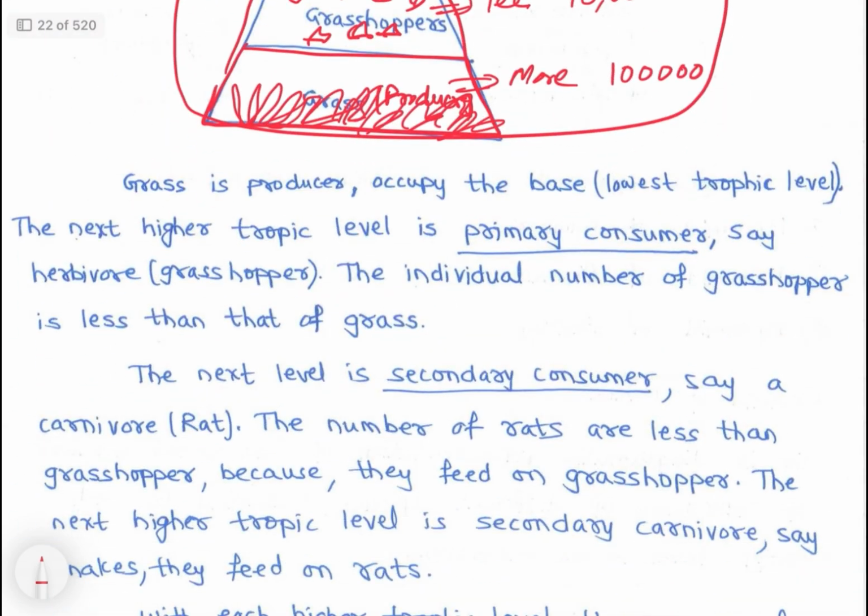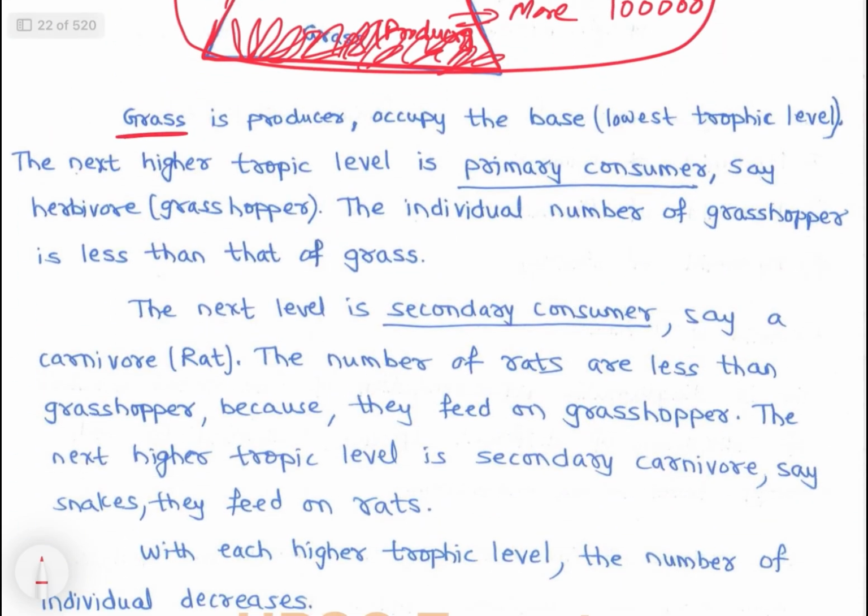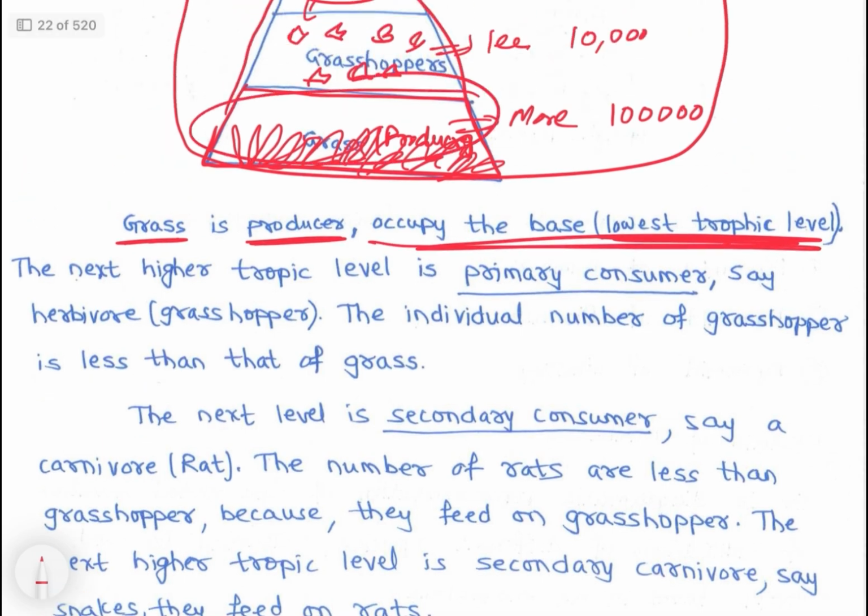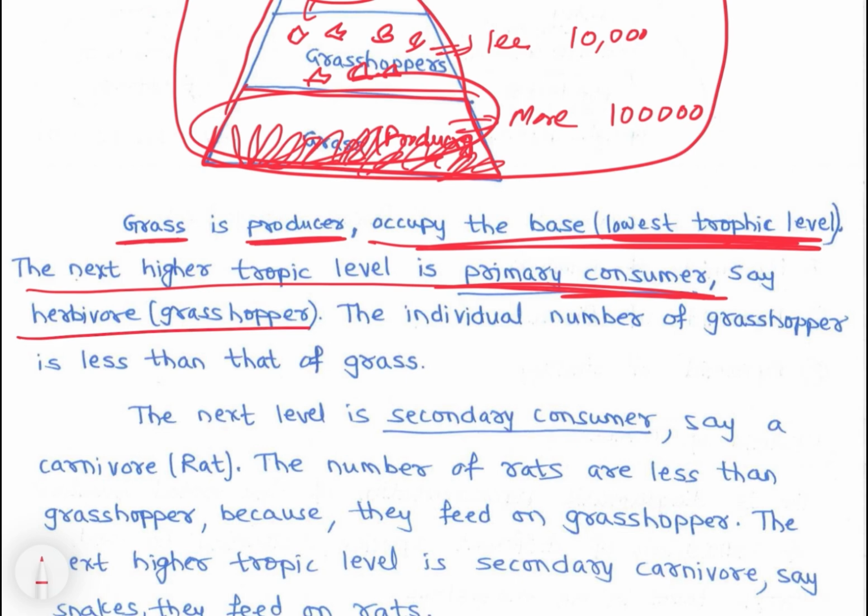So pyramid of numbers. Check, see, grass is a producer. They produce their own food from sunlight, so they occupy the base, the lowest trophic level. The next trophic level is the primary consumer, say herbivore grasshopper. The number of grasshoppers is less than that of grass.